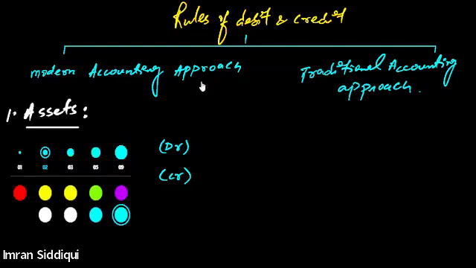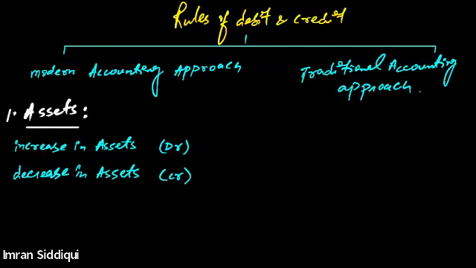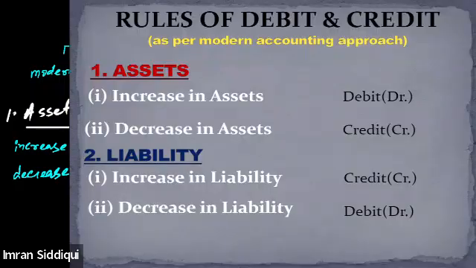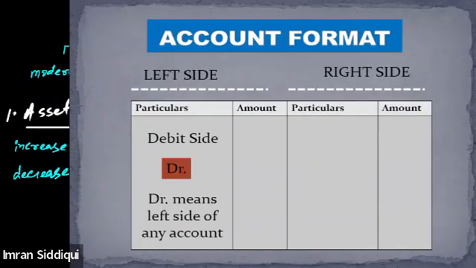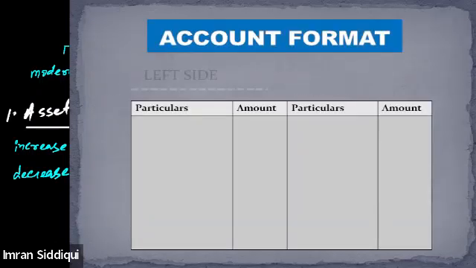All right. Before telling you the various rules, let me also show the format of the account. Just a minute. See, this is how we prepare the account. Everyone, please focus and try to understand. This is the format of the account. While preparing any account, we prepare 4 columns. First is for particulars, then amount, then again particulars and amount. So there are 4 columns in any account.